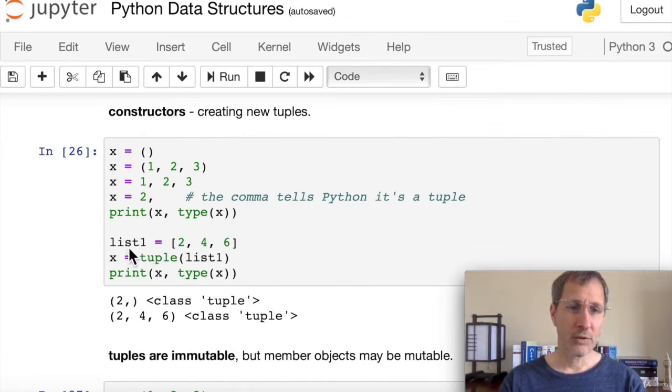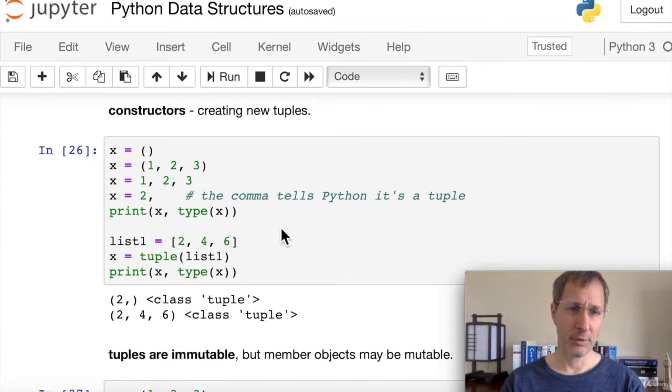Now let's create list 1 equals 246. This is a list with 3 items in it. We pass that list into the tuple constructor, and it creates a tuple called x. So here as we print out x, which is that tuple 246, you can now see that it doesn't have square brackets. It has parentheses around it because it's a tuple. And we print out the type of x, and it's a class tuple. So there are several different ways there to create tuples.